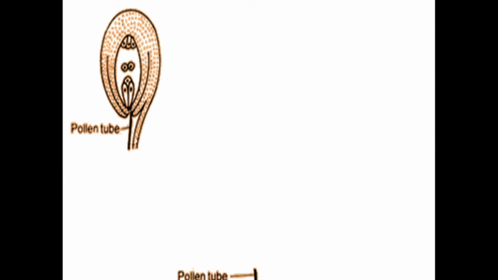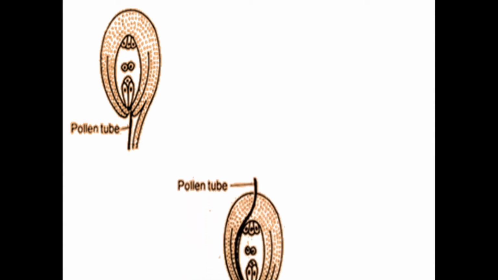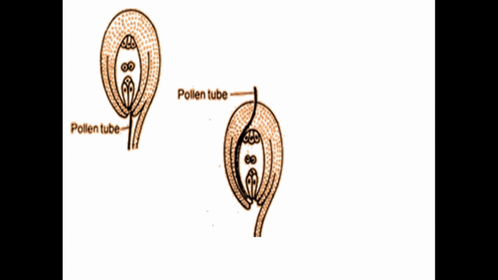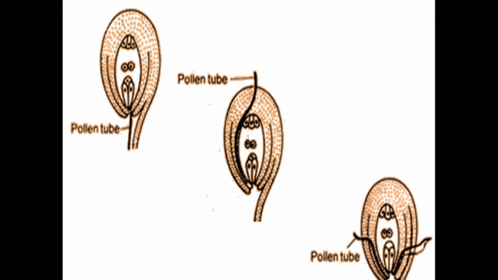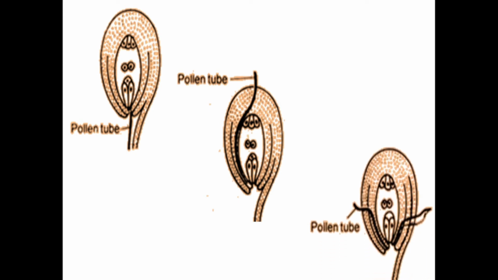The second one is called chalazogamy. In chalazogamy, the pollen tube enters into the ovule at the chalazal end. This is commonly observed in orthotropous ovule. The third one is mesogamy. In mesogamy, the pollen tube enters into the ovule from any region except through the micropyle and the chalaza.